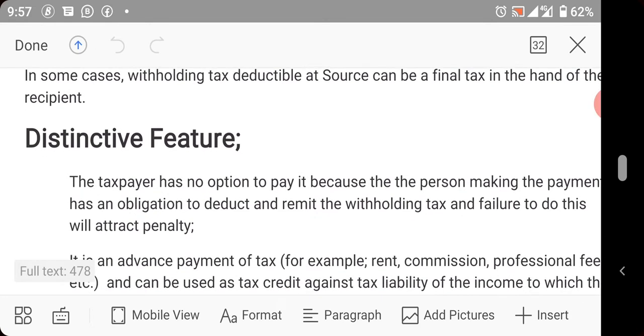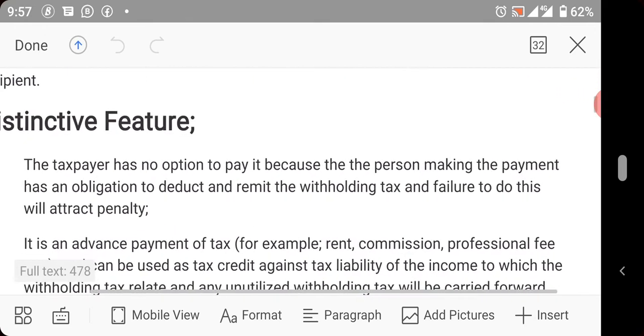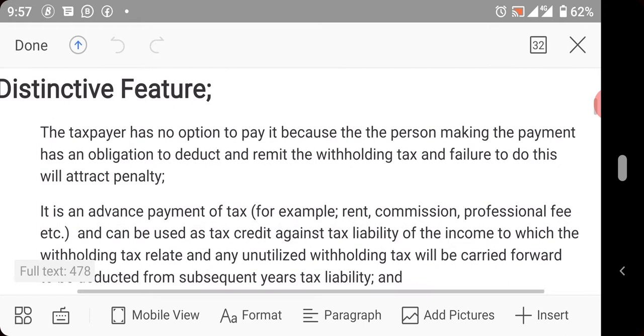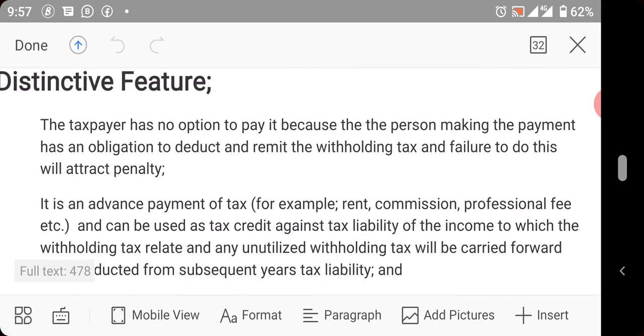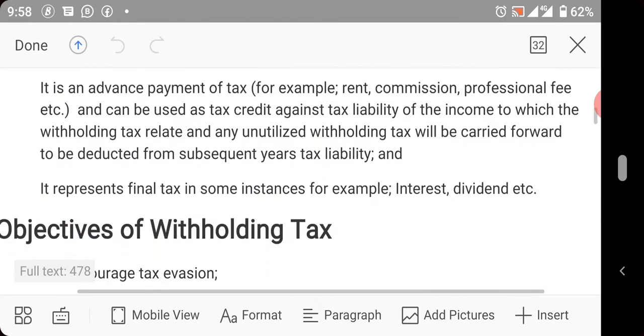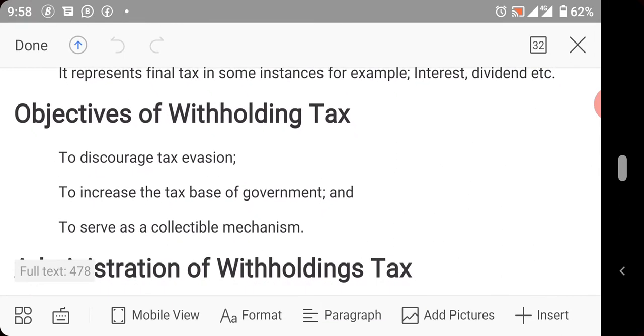So we have a distinctive feature. The taxpayer has no option to pay it because the person making the payment has an obligation to deduct it. One thing about withholding tax, for example, withholding tax on rent: the person who is paying the rent to the landlord is meant to deduct withholding tax and pay the landlord the remaining.